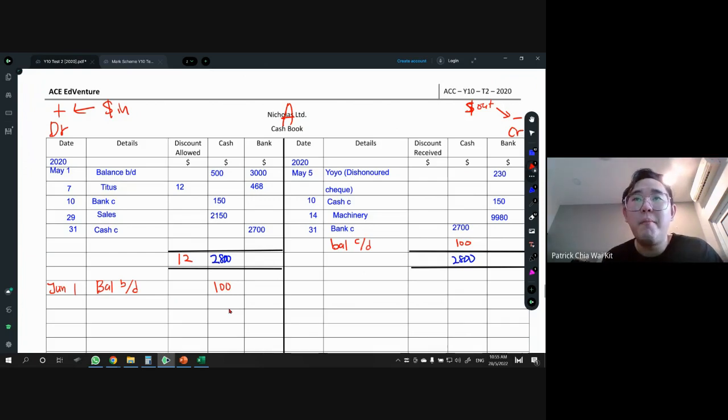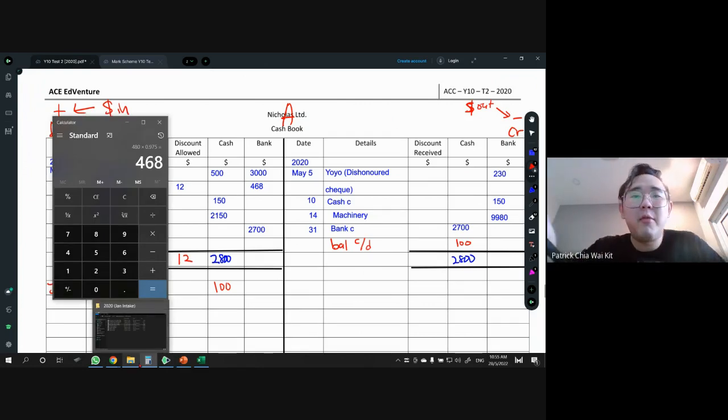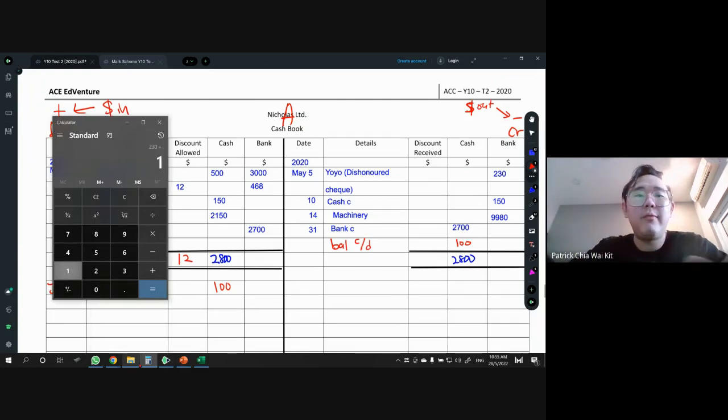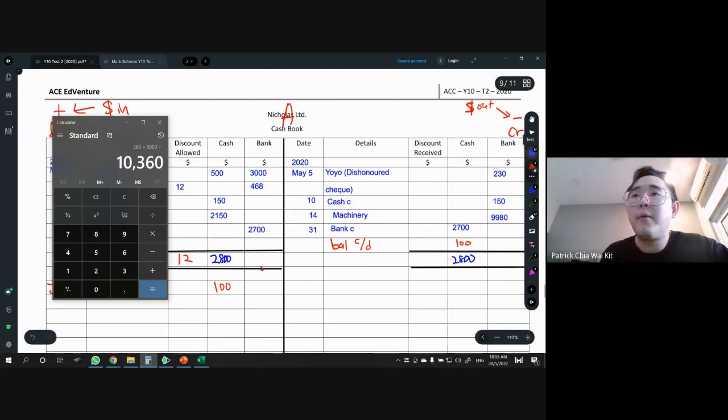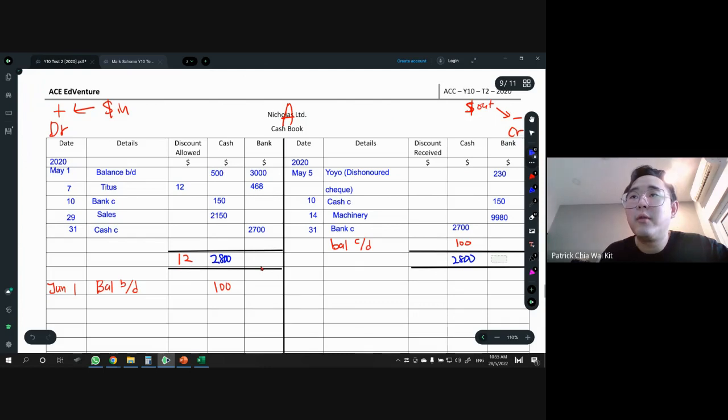All right. Now we do bank account. So we have to ask ourselves, is it bank money in more or money out more? It seems like money out is more. So let's calculate. Right hand side more. So 230 plus 150 plus 9980. So the total is 10360.